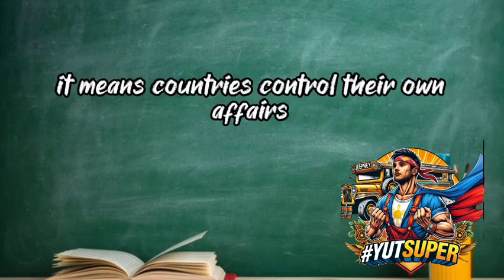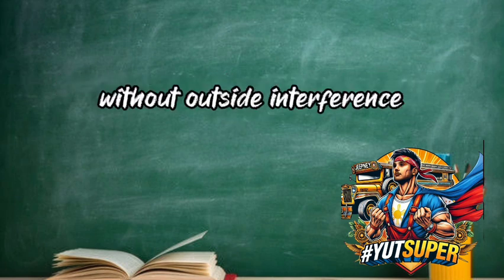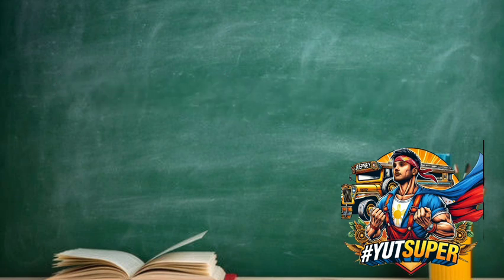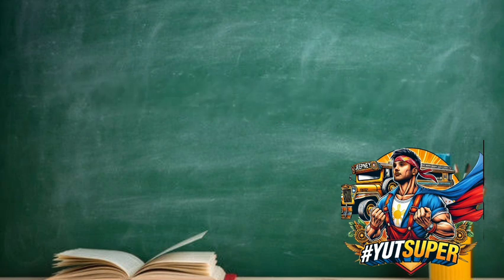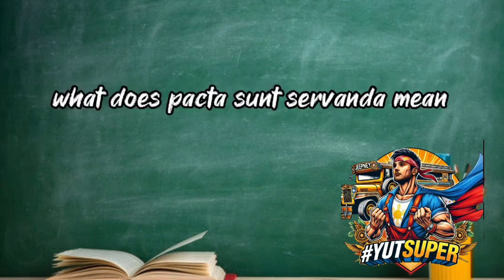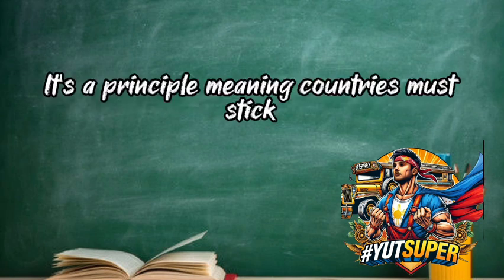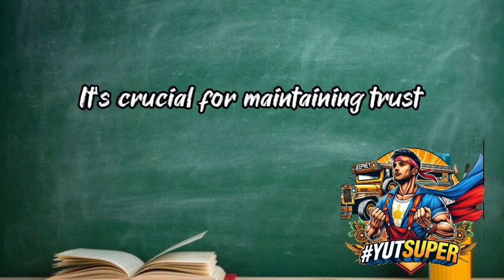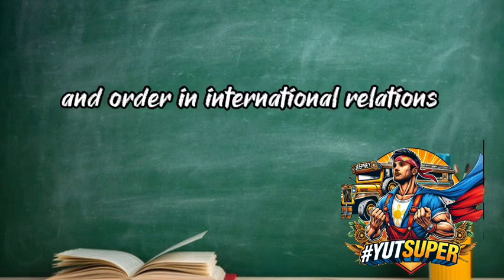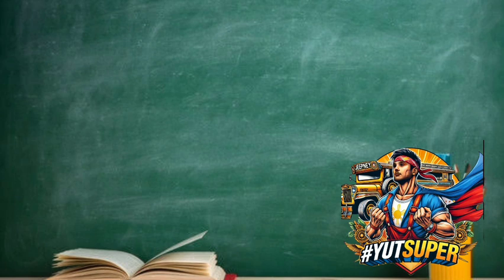Explanation: it means countries control their own affairs without outside interference. International courts need a country's permission to hear cases involving them. Question: what does pacta sunt servanda mean? Explanation: it's a principle meaning countries must stick to their treaty commitments. It's crucial for maintaining trust and order in international relations.